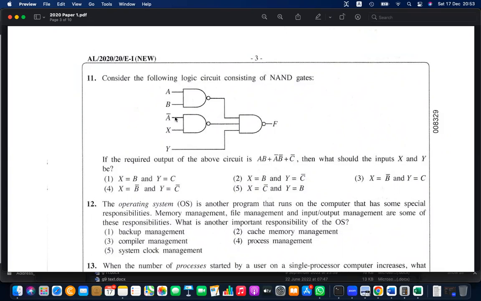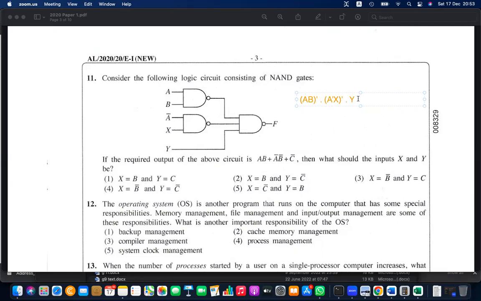So you have to think about what is being asked, X and Y. First of all, let's write a statement. The first one will give A and B, everything not. The second one will give A naught and X, everything not. The third will give just Y. This will be ANDed, right?